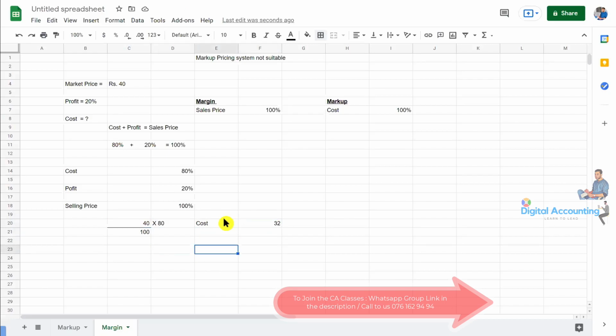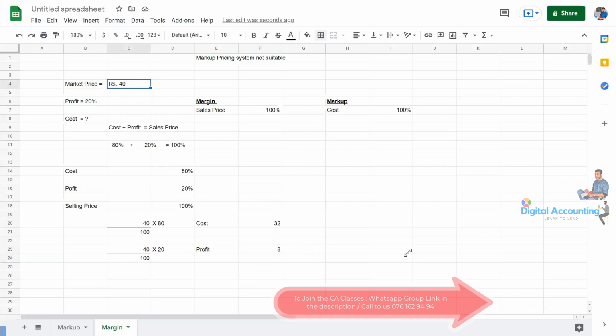At the same time, if they are asking the profit, then again the only number we know is 40, that is 100%. If we need to calculate the profit, in which percentage do we need to times? 20%, right? Then we need to times by 20. 8 rupees. Correct? So now our company cost is 32, profit 8, so we can sell it at the market price of 40.